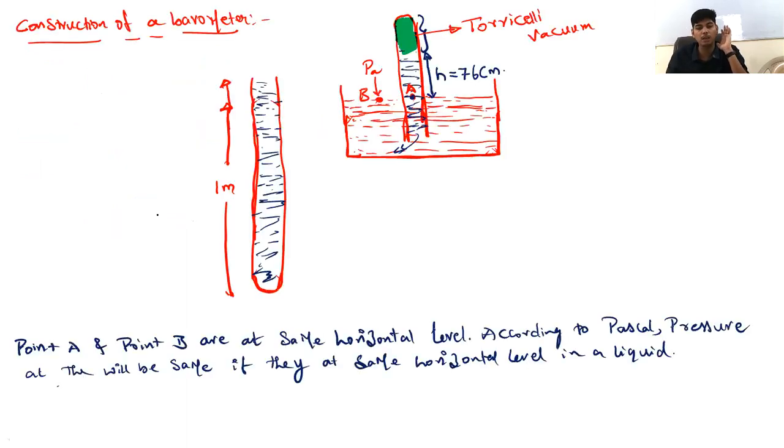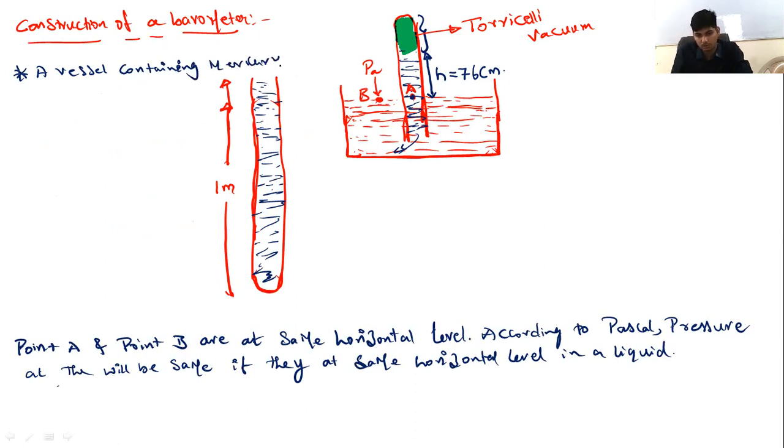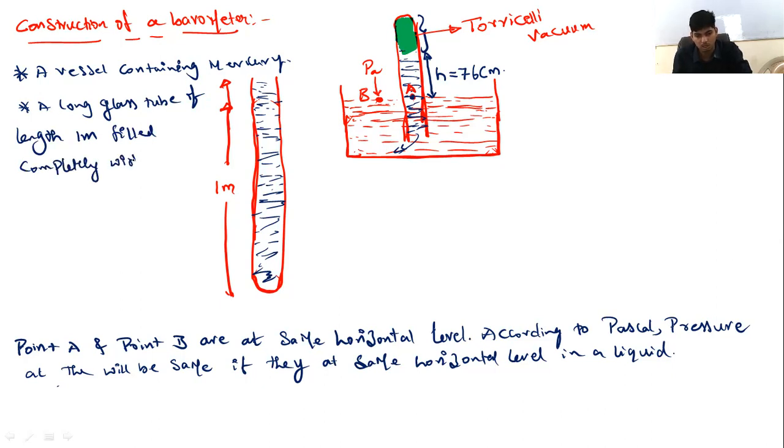So what is a mercury barometer or what is a barometer? That should be clear. A barometer is a device used to measure atmospheric pressure. A barometer consists of a vessel containing mercury, a long glass tube of length 1 meter, filled completely with mercury.